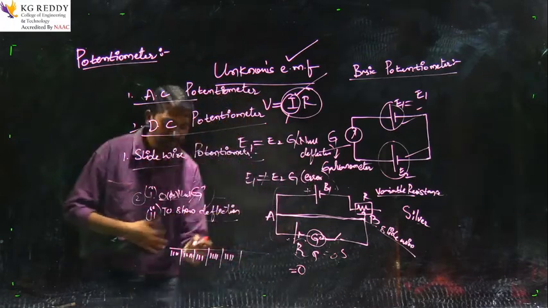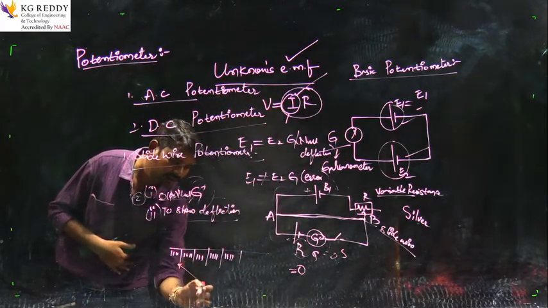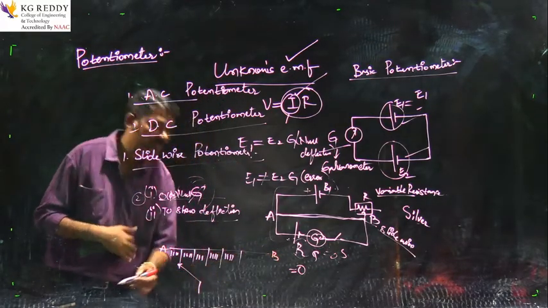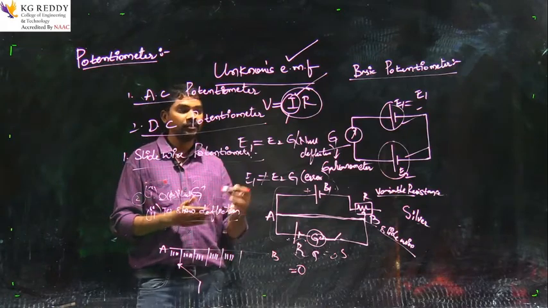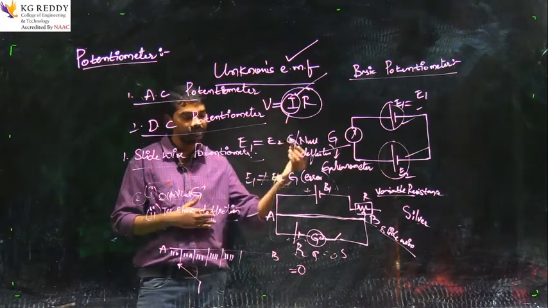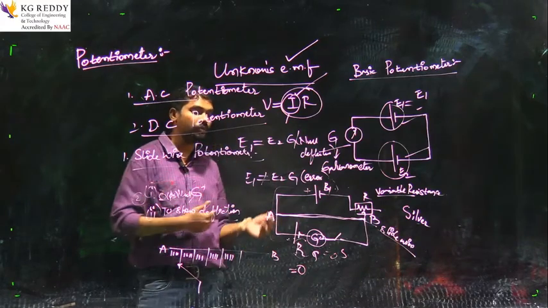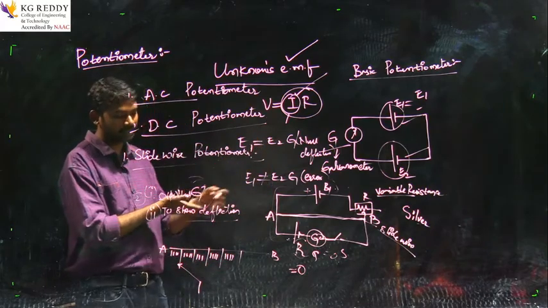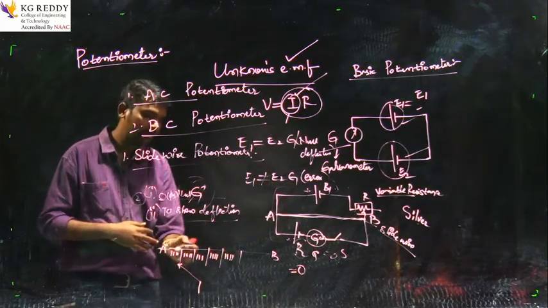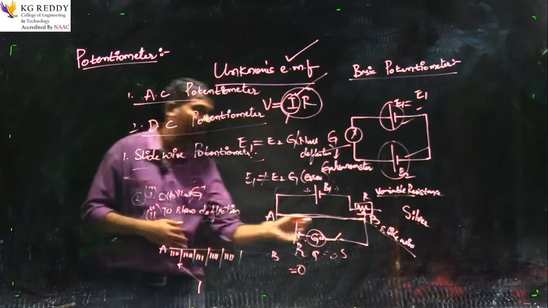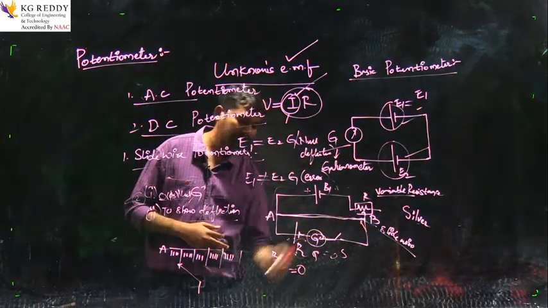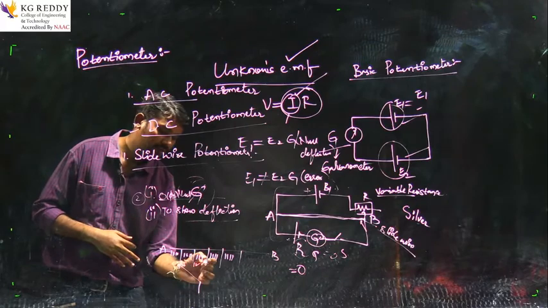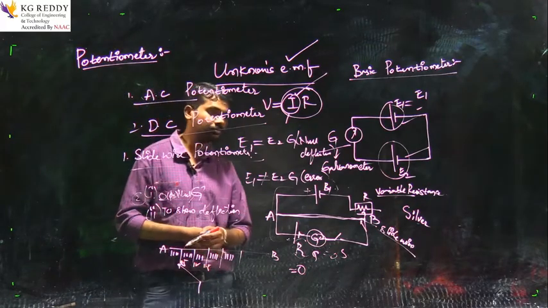We maintain a contact over here on the slide wire. Whenever 0 deflection is not there, let us think some 1 volt is being shown, meaning there is some difference between the two batteries. In that case we have a calibrated scale, and we connect from here. It will be indicated over here, for example 0.5, 1 volt, and in this way it will be shown.